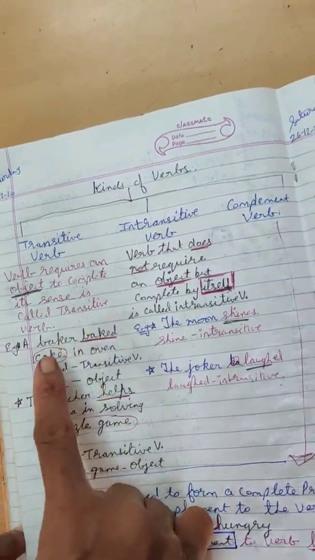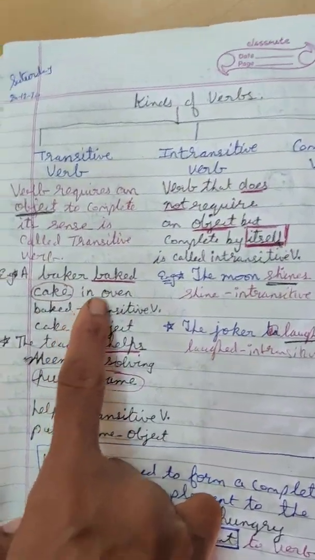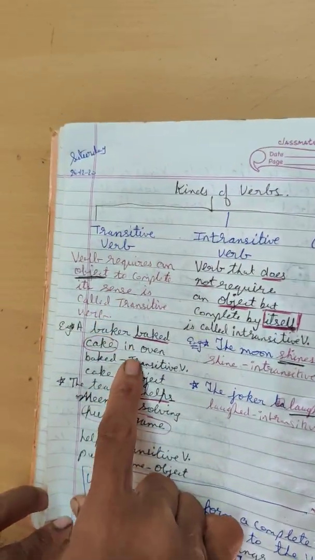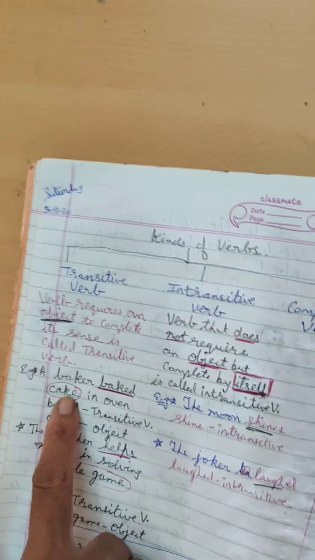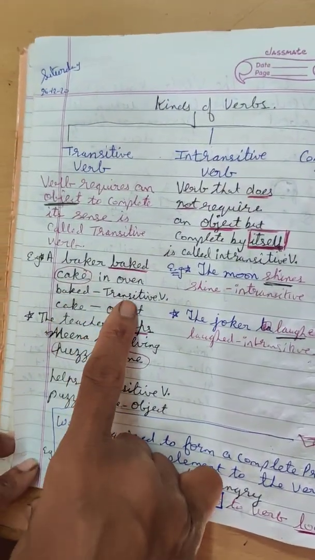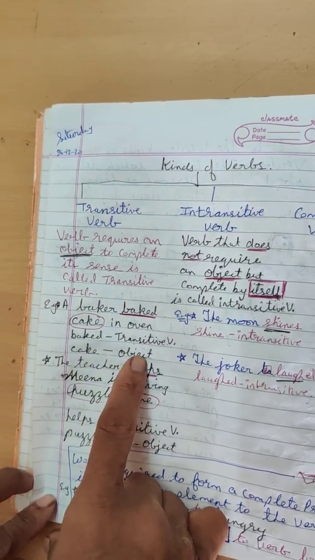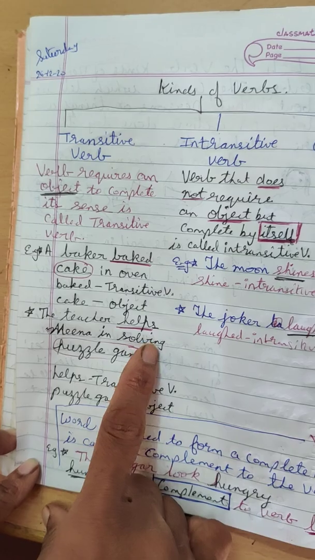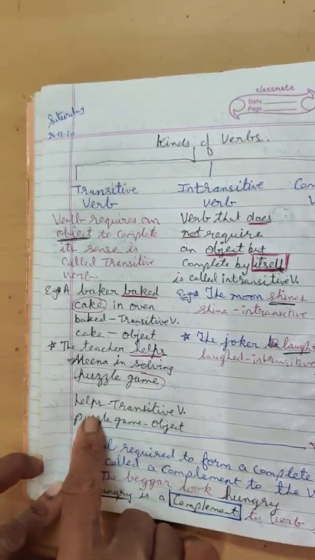A baker baked cake in oven. So bake is a transitive verb. Here the verb requires an object. Which object is this? Cake. The teacher helps Meena in solving puzzle game.